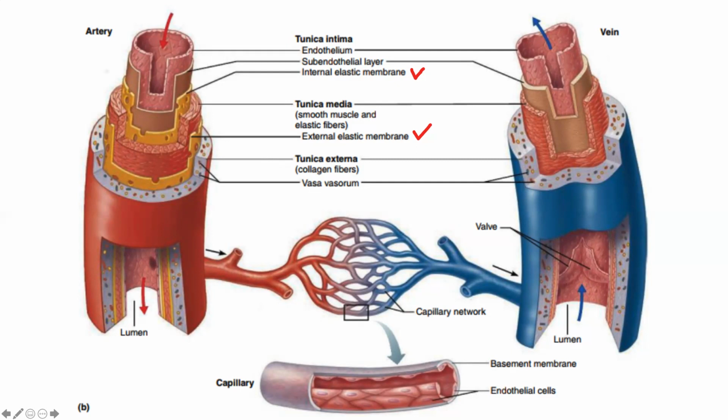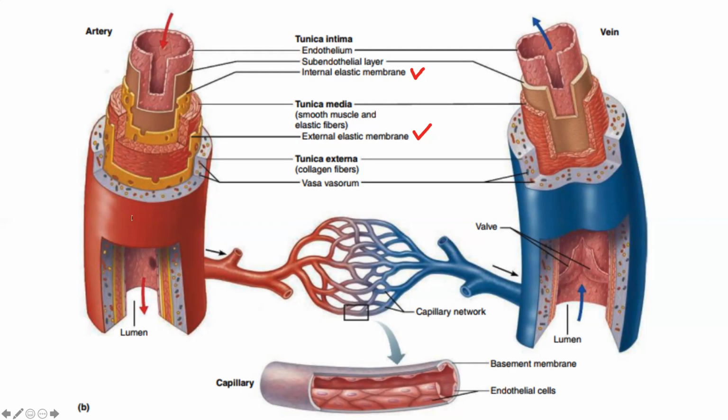And if you look at the veins, they are pretty similar to arteries. But in veins, we do not have internal elastic membrane or external elastic membrane. That is one difference. And the other difference is inside the venous lumen, there are valves. These valves are one-way valves, which take the blood from distal to central. And once the blood flows through the valve, in normal circumstances, the blood cannot go backward.